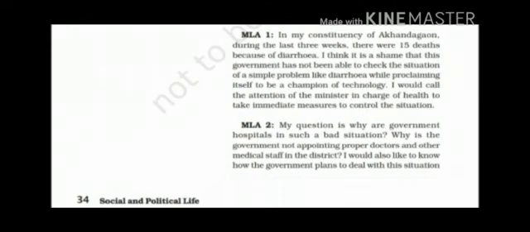Now let us discuss what MLA 1 says. MLA 1 is discussing the problem of Akhand Gaon, because he belongs to the constituency of Akhand Gaon. So he is saying that there had been 15 deaths in the last days because of diarrhea. Now, why is safe drinking water not available to all? Why is the minister in charge not taking appropriate steps to improve the condition of the constituency? What is the ruling party doing? So this MLA belongs to the opposition party.